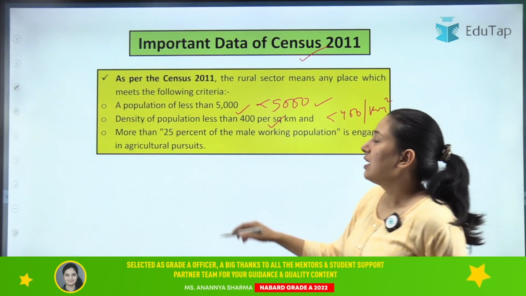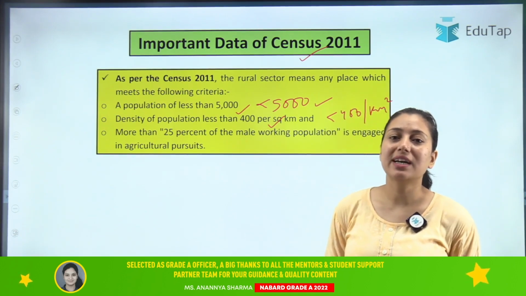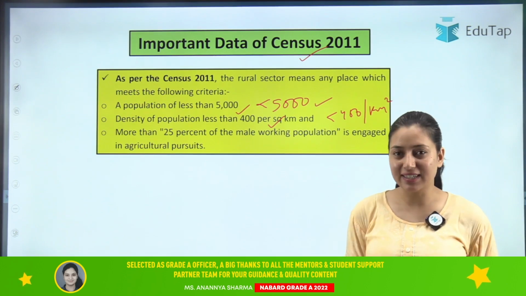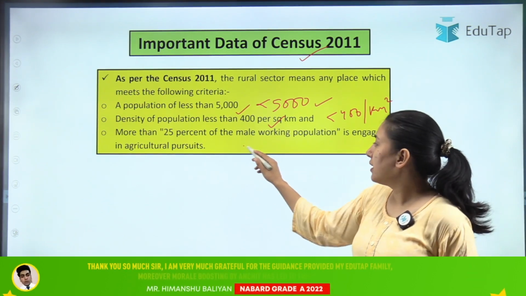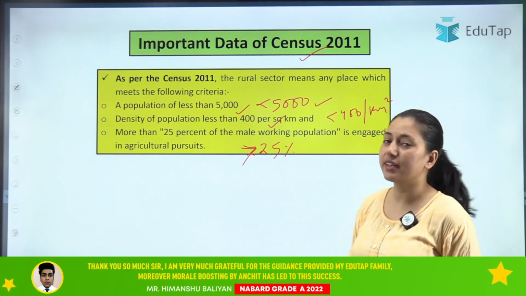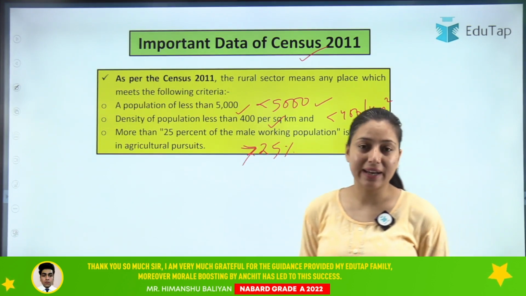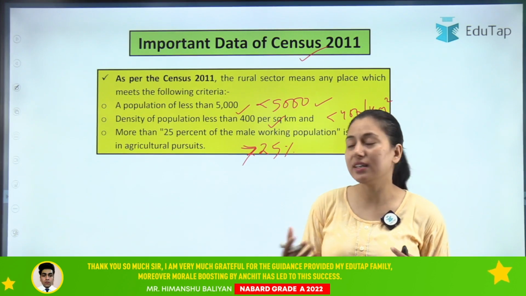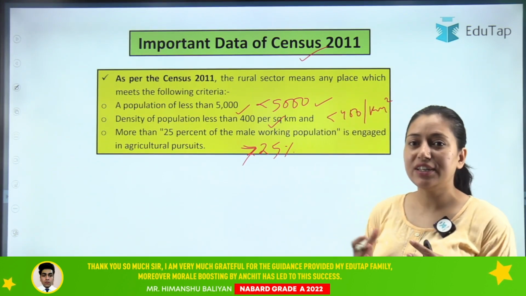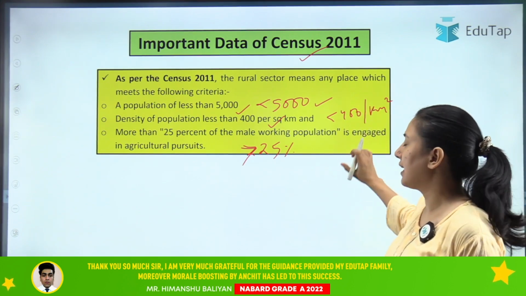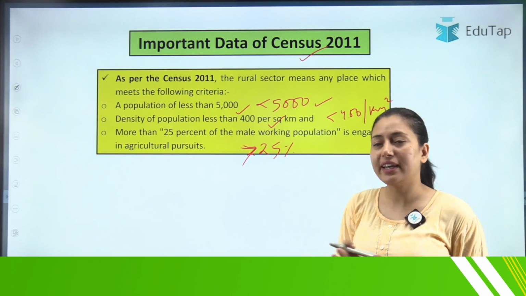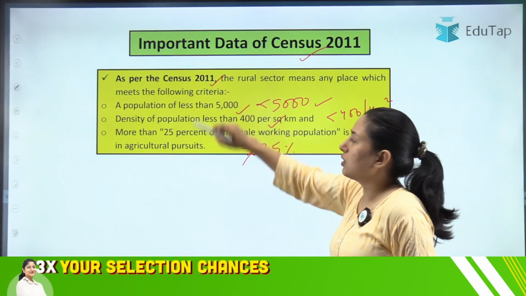Clear? Then in rural areas, many people are involved in agriculture, right? So more than 25% of males should be working in agriculture activities. They should be pursuing agriculture. If any area or region satisfies all these three criteria, then it is a rural area according to census 2011.